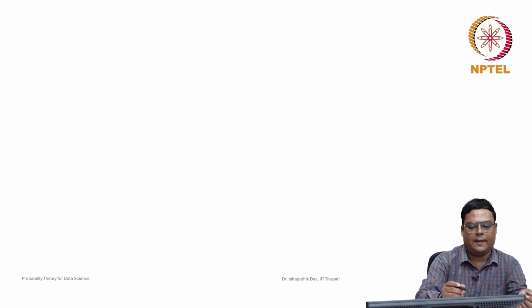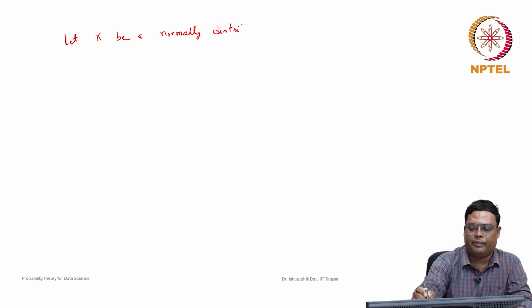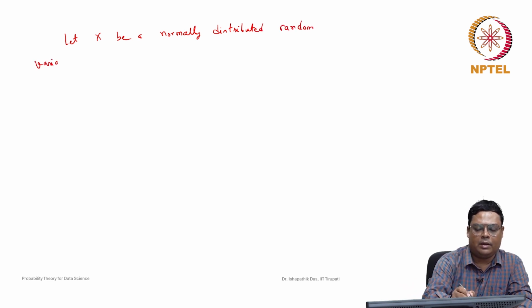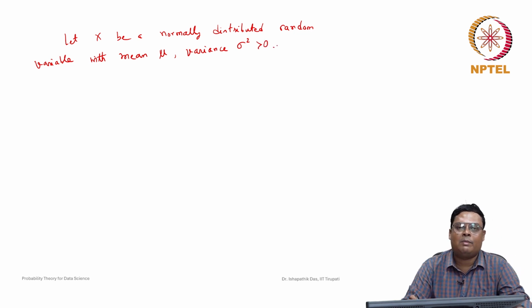Let x be a normally distributed random variable with mean mu, so we know that this parameter mu is nothing but the mean, and the other parameter is nothing but the variance sigma square. This is always greater than 0. Now mu can be any real number.